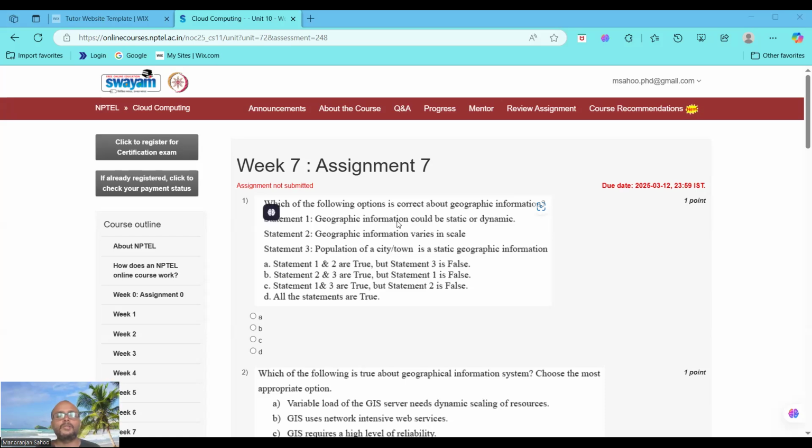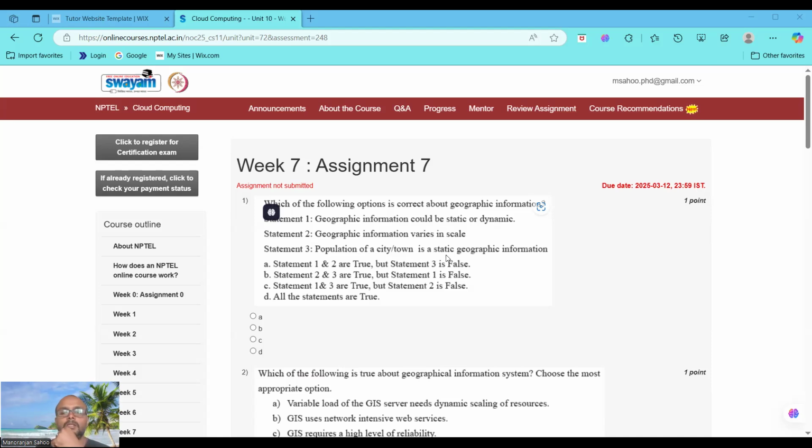Which of the following options is correct about geographic information? Statement 1 is geographic information could be static or dynamic. Second, geographic information varies in scales. Third statement is population of a city or town is static geographic information. So statements 1 and 2 are true, and the last one is a false statement.